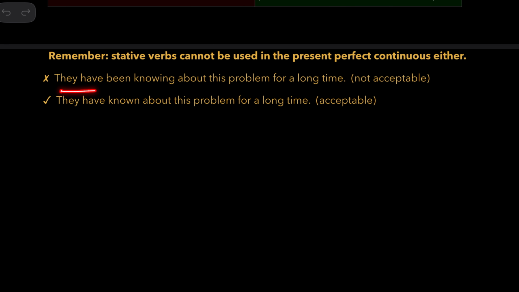So, "They have been knowing about this problem for a long time." This is a stative verb. You cannot use it like this. You can use present perfect instead. They have known about this problem for a long time.